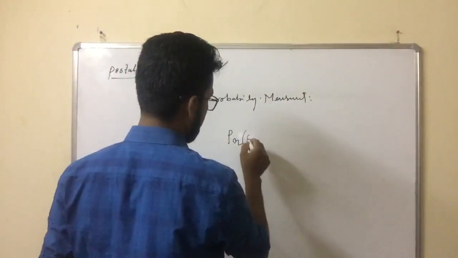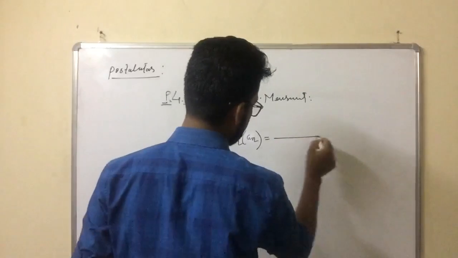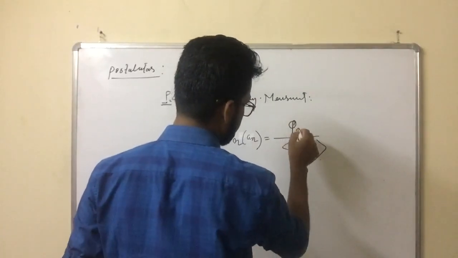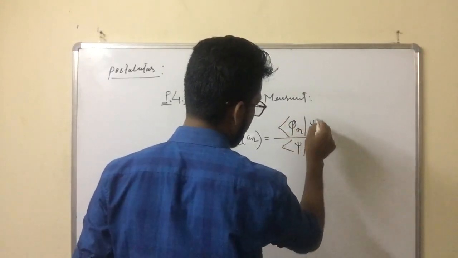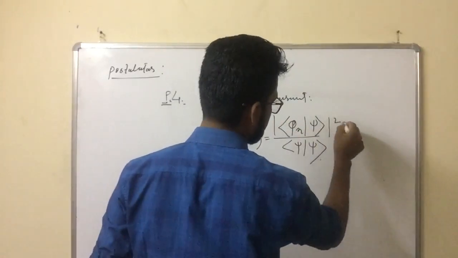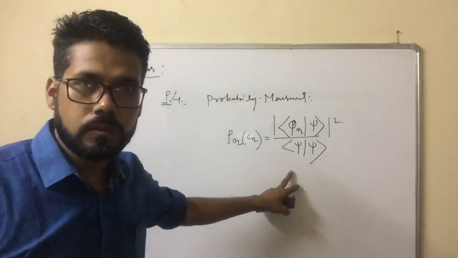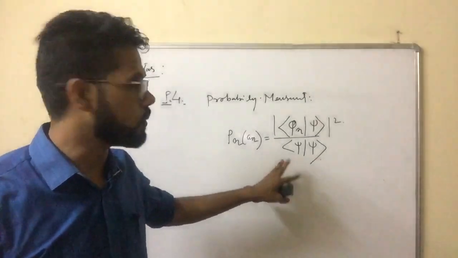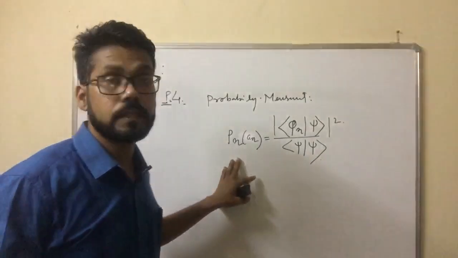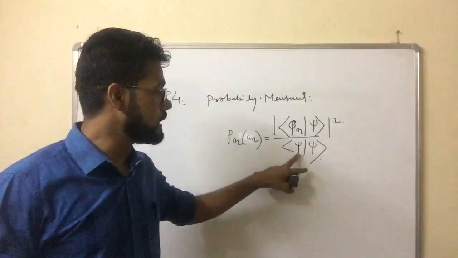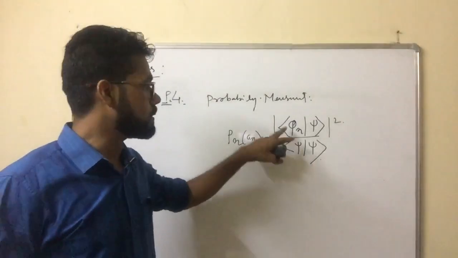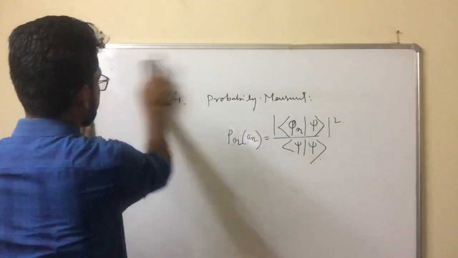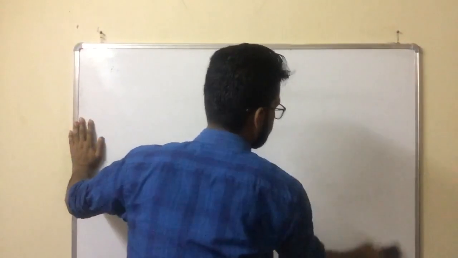P_n equals A_n star A_n, which is psi star psi, this one. I know you don't understand this equation, but I will give an explanation why it looks like this. This is the probability of finding the system, with state wave function psi, in a particular state phi n. This is the meaning. I will give you the explanation, then you will understand.